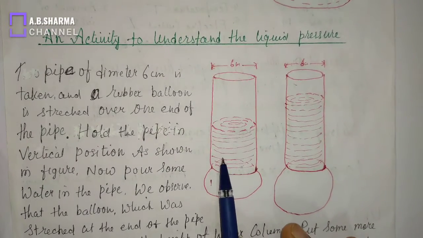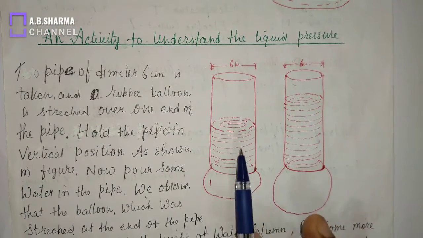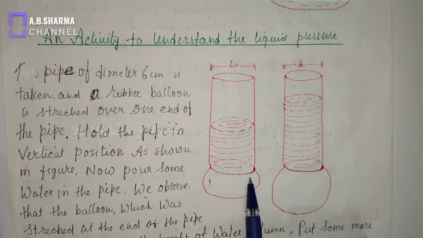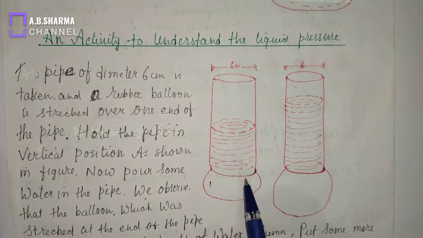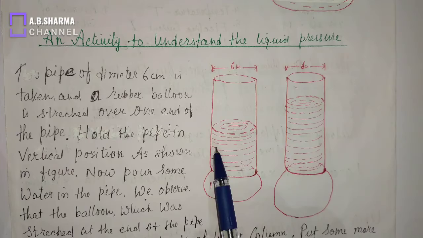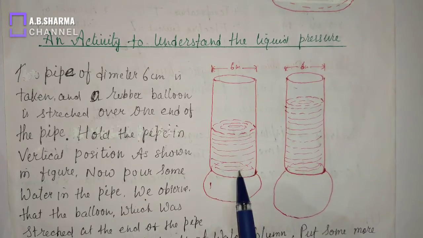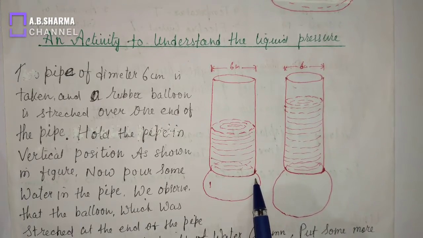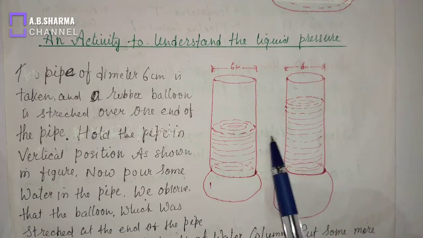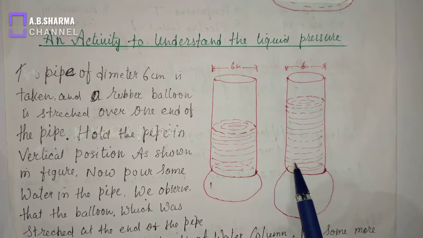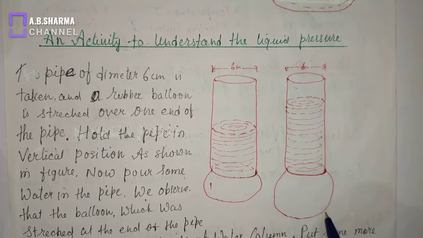I have taken a pipe. This is a pipe and a rubber balloon stretched over one end. And when we pour water into the pipe, what happens? The rubber balloon bulges out. And when more water is poured into it, the bulge will be increased.